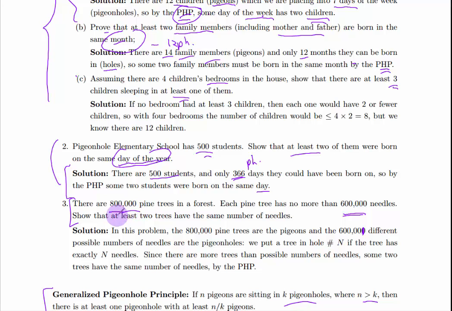All right, and there are 800,000 pine trees. Each one of these trees has 1 value of needles. There are 600,001 different possible numbers of needles.